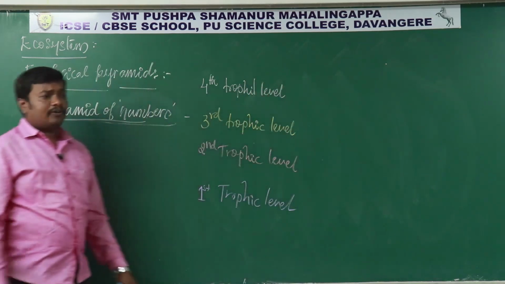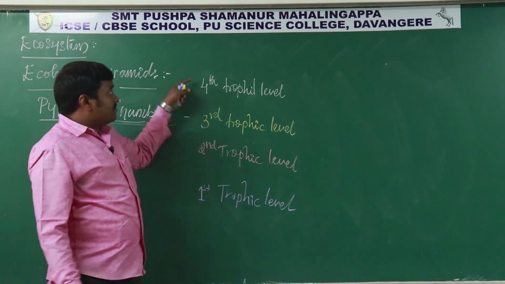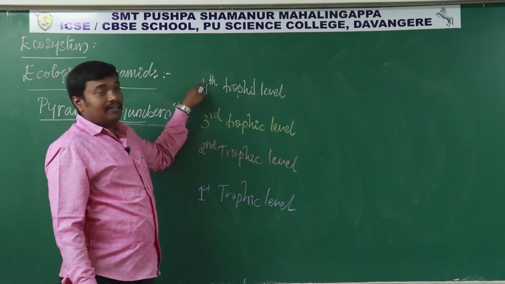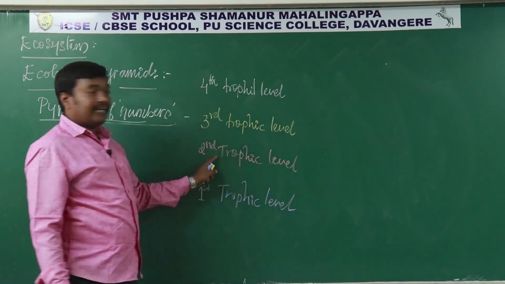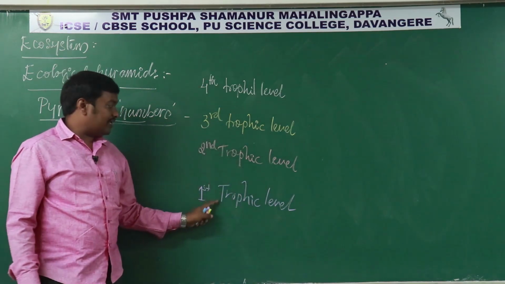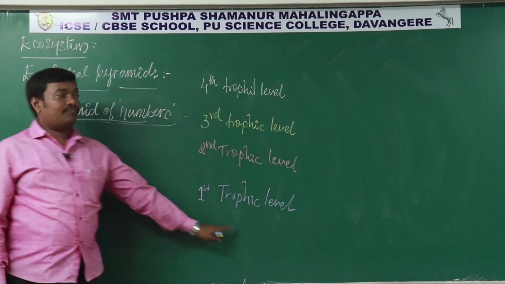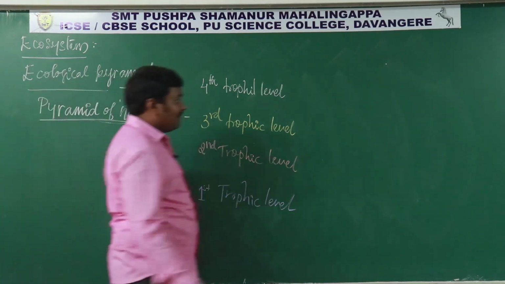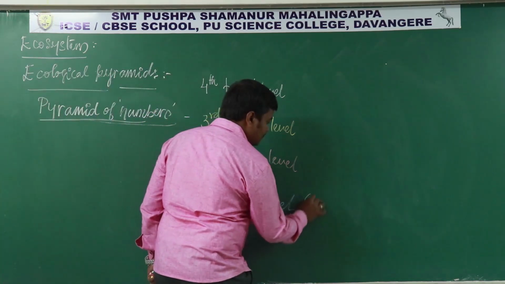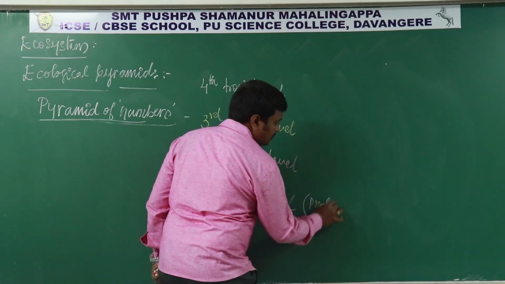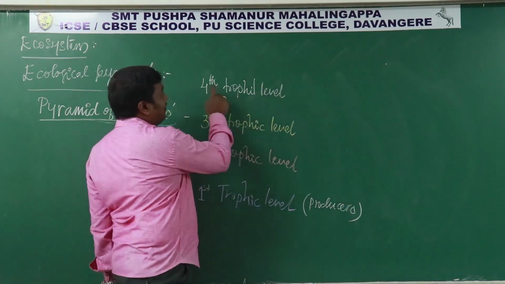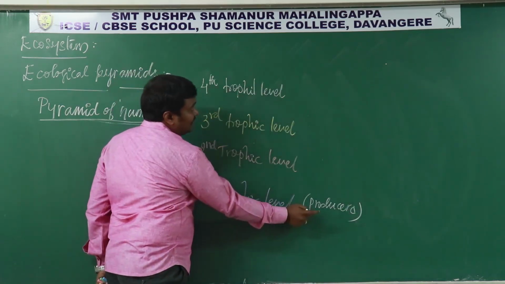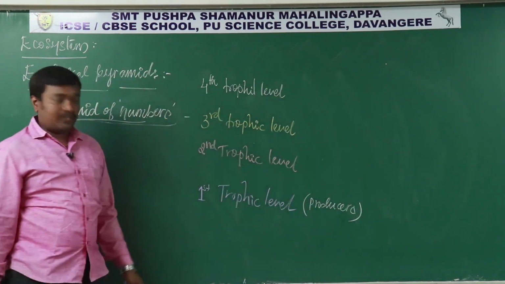Remember, the organisms at the fourth trophic level depend on the third trophic level, third trophic level organisms depend on the second, and second trophic level organisms depend on the first trophic level. The first trophic level is always producers. Directly or indirectly, the fourth trophic level organisms depend on these producers.